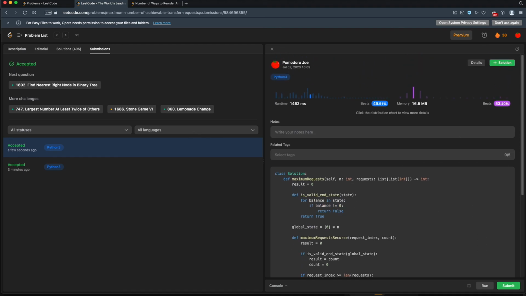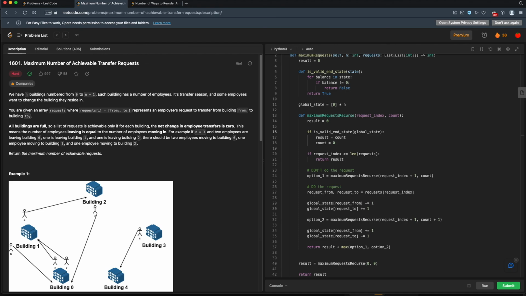Anyway, I think that's it for me. Hope you enjoyed this. Hope you had fun. Hope you learned something. Hope you can try this one on your own. This one is 1601, maximum number of achievable transfer requests. It's on the easy side of hard, so check it out.